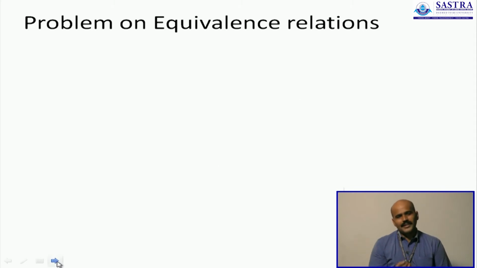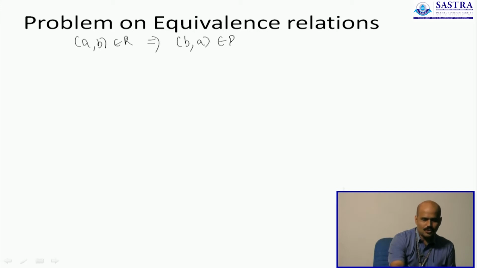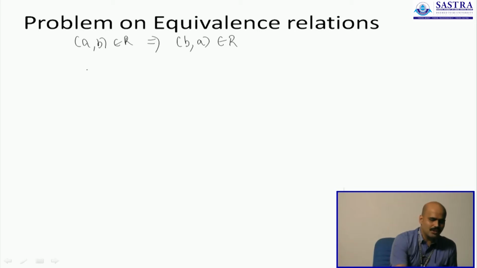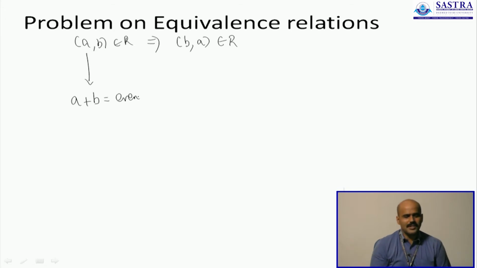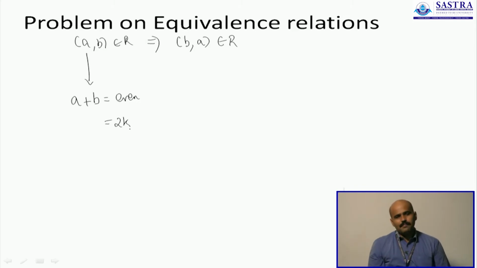Now, the next thing we will try and show is that R is symmetric. Now, how do you know whether any relation is symmetric? Whenever AB is part of the relation, it should also imply that its symmetric opposite BA is also part of the relation. We will try and see what happens if AB is part of the relation. If AB is part of the relation, this will imply the statement that A plus B is an even number. If A plus B is an even number, then A plus B is of the form 2k, where k is any integer.